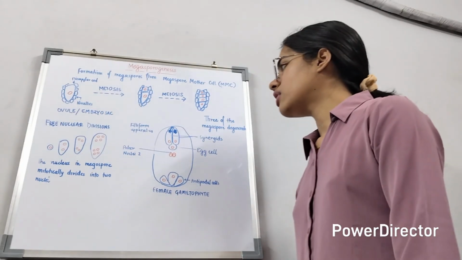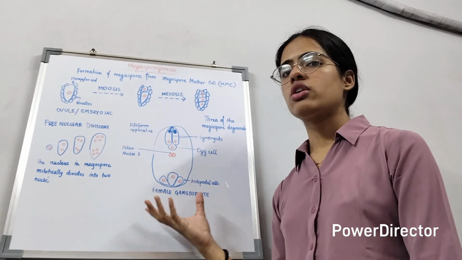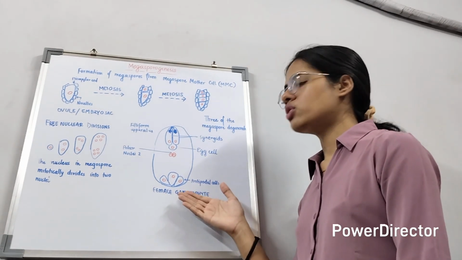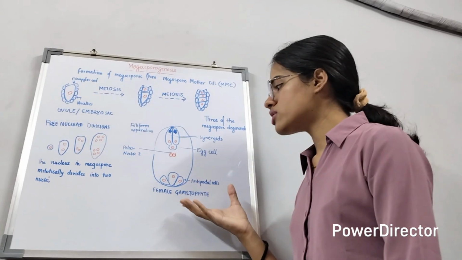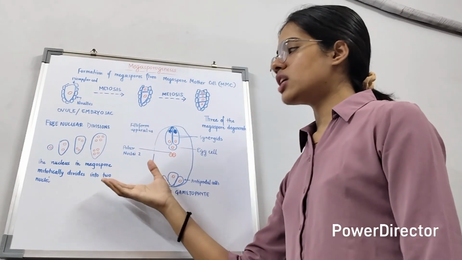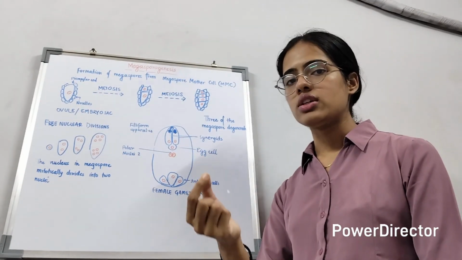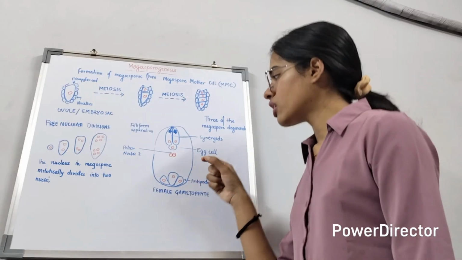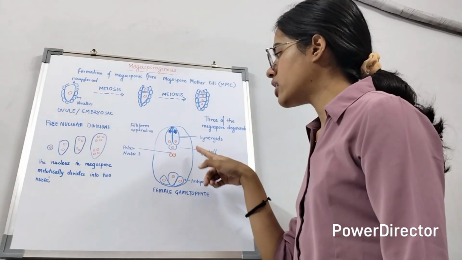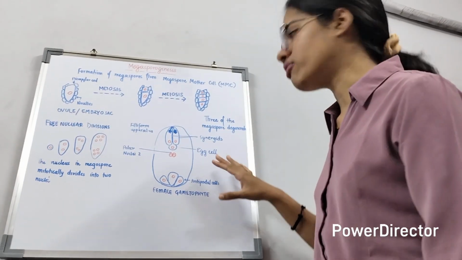Now I will explain what the mature female gametophyte looks like. I have drawn an image here which shows a mature female gametophyte. When the cell has reached its 8 nucleate stage, the megaspore starts forming walls around these cells. We can see that the cells are divided into the following structure, and this is the structure of a female gametophyte.